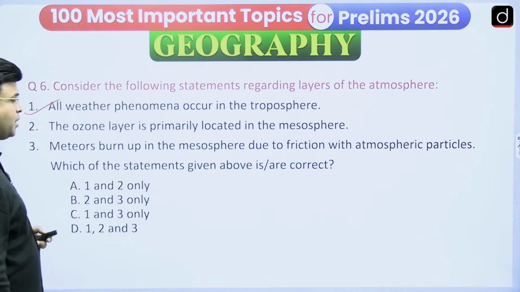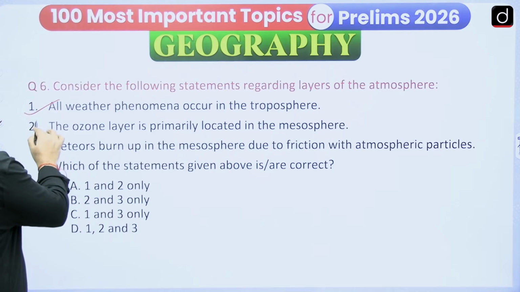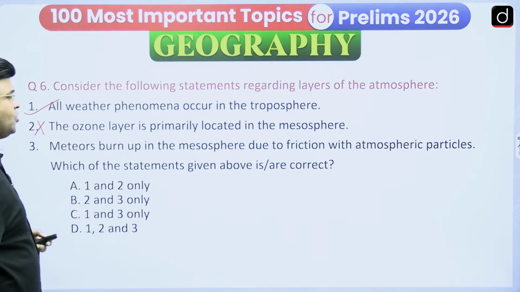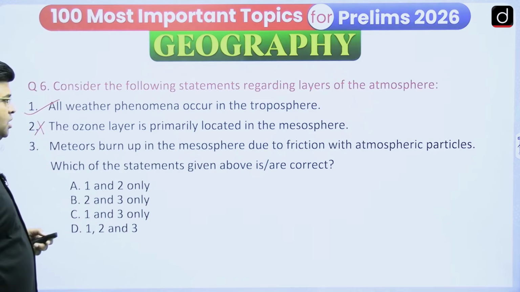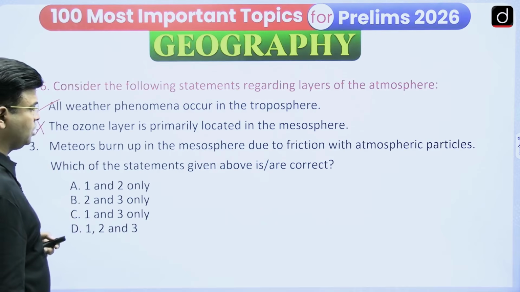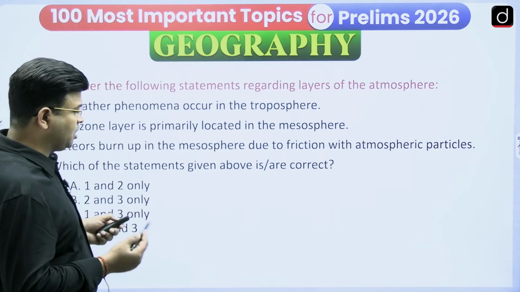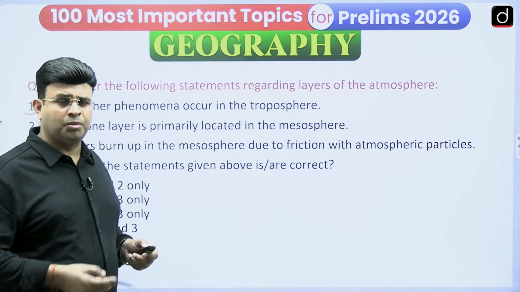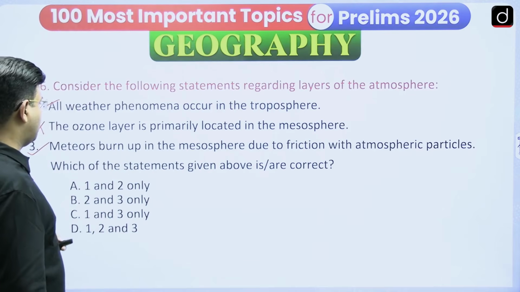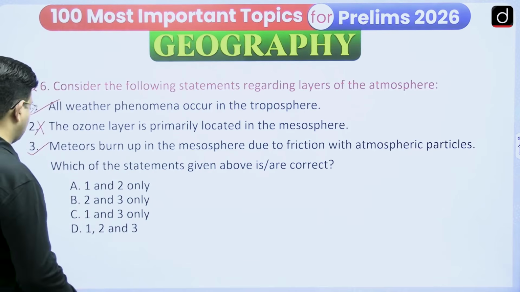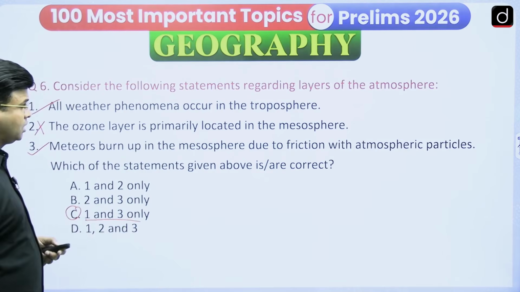The ozone layer is primarily located in the mesosphere. The ozone layer is not located in the mesosphere, it is located in the stratosphere. So this is wrong. The third statement, meteors burn in the mesosphere due to friction with atmospheric particles. Yes, this is the right one. The mesosphere helps in protecting the earth from unwanted meteors by burning them in its atmosphere through friction. So this statement is correct, and option C, 1 and 3 only is correct.